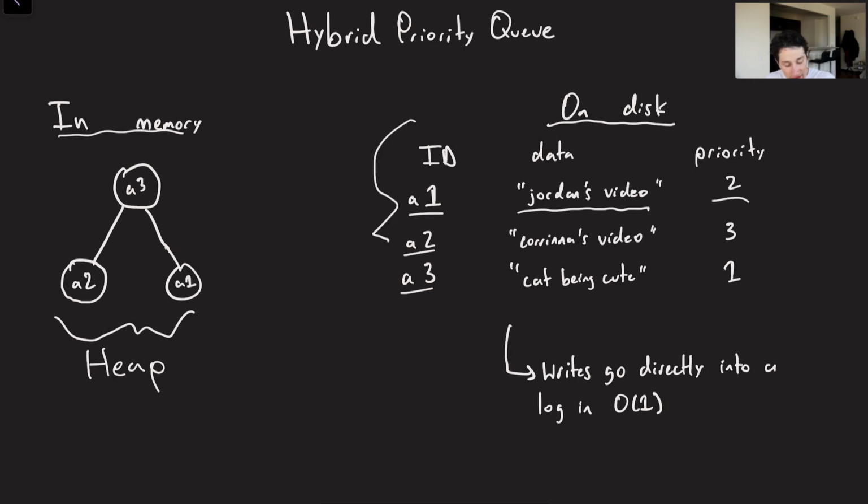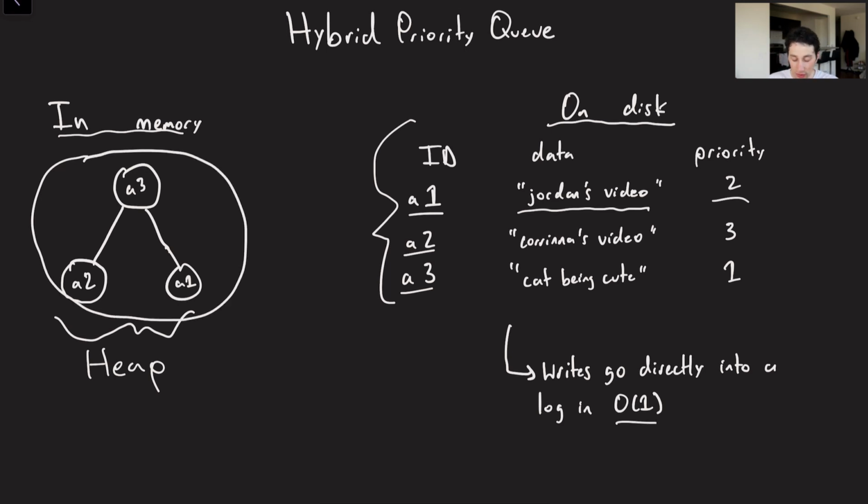So regardless of how these things are ordered on disk, when we actually go to memory, we order them properly. And again, the disk writes are going to be O(1). Of course, in memory, it's probably going to be O(log n), where there are n things in the heap, because we have to insert it in the proper place of the heap.